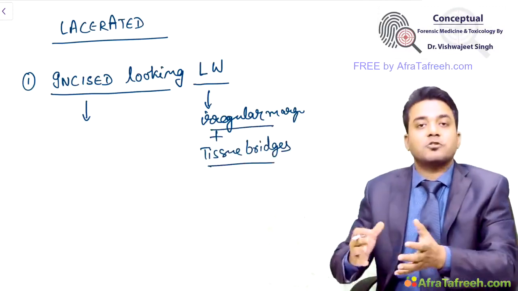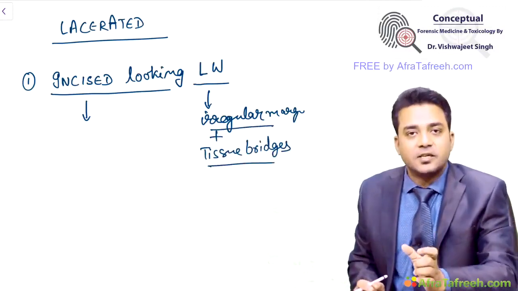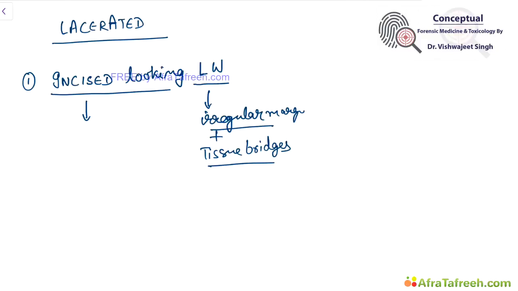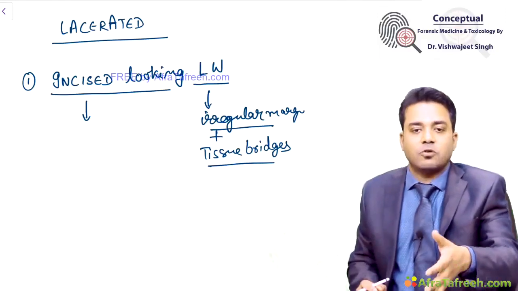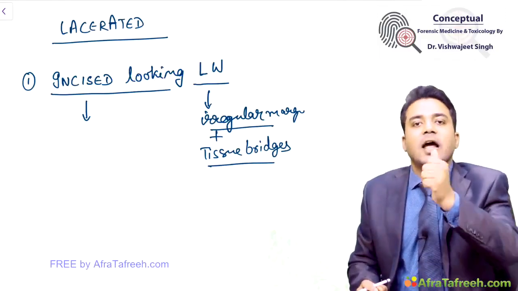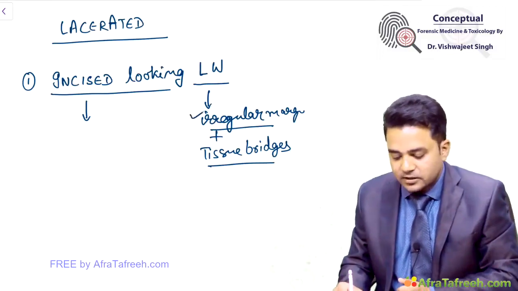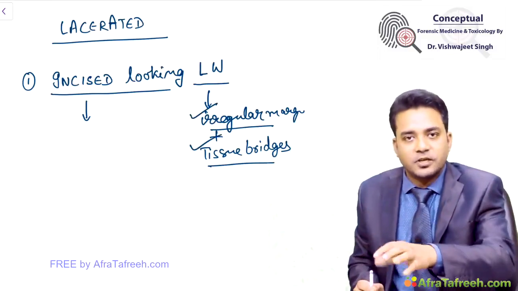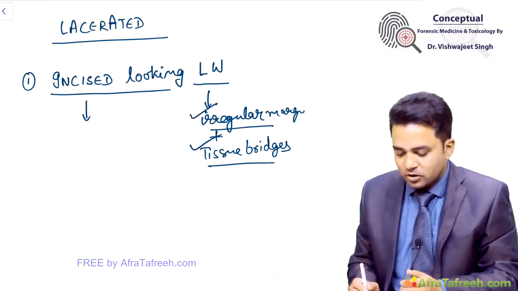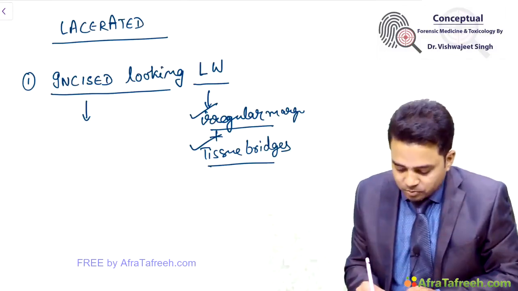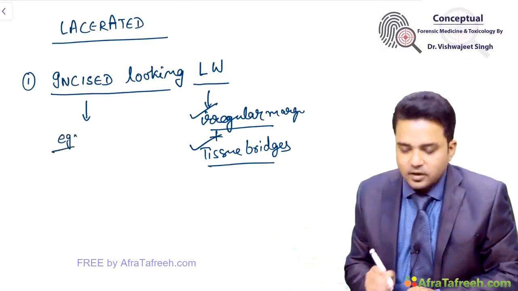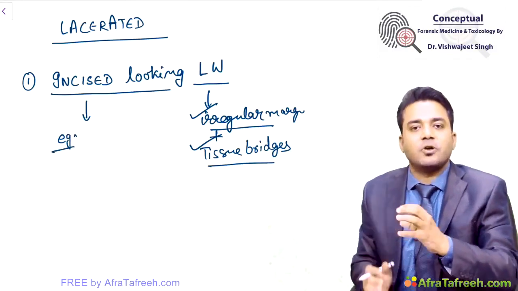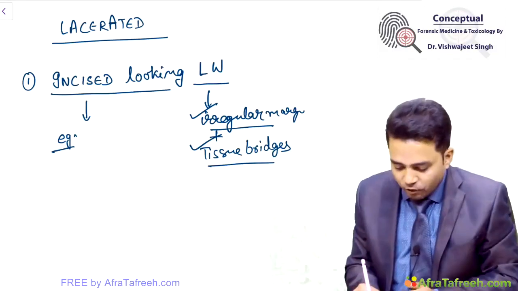But at which place of the body will these lacerated wounds appear incised to the naked eye? Okay, these look like incised wounds. Whether these are incised wounds, I will have to cross check by using a hand lens to look at the margins of the wound and to look at the tissue bridges. We use a hand lens whenever there is discrepancy. So, incised looking lacerated wound is possible over which sites? Any part of the body where just beneath the skin you have bony framework, like your forehead.